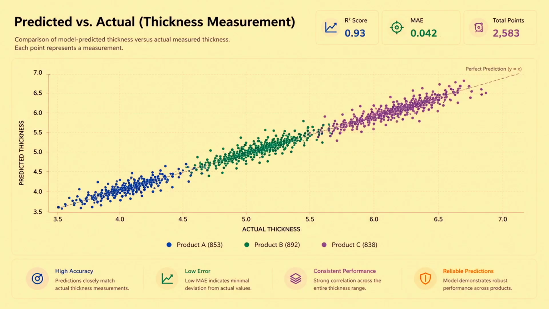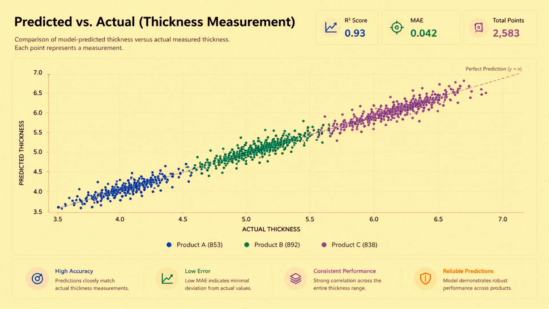So the vertical axis here is the predicted thickness, and the horizontal one is the actual thickness. If everything was perfect, it would be this diagonal line, and you see our predictions are very tightly close to that diagonal line. So we could explain 93% of the variation in the data. So our R-squared score is 0.93, which is a very good number, and our error was pretty low, 0.042. So we were very happy with this outcome.